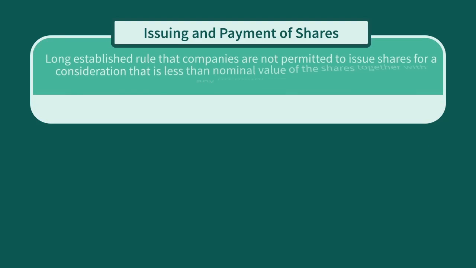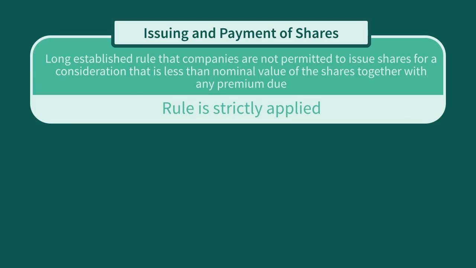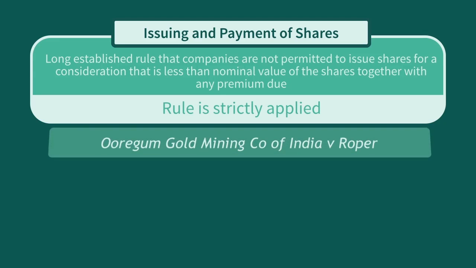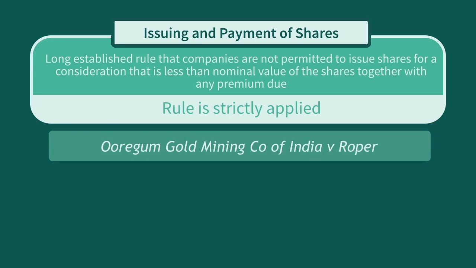It is a long-established rule that companies are not permitted to issue shares for a consideration that is less than the nominal value of the shares, together with any premium due. The strictness of this rule may be seen in Oregon Gold Mining Company of India v Roper. In that case, the shares in the company, although nominally £1, were trading at 12.5 pence.